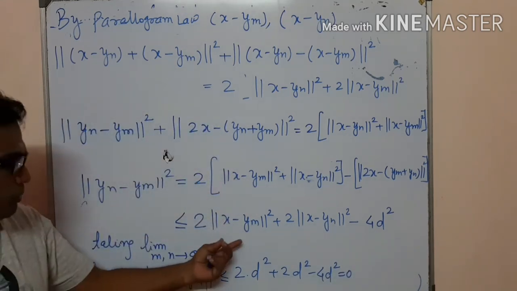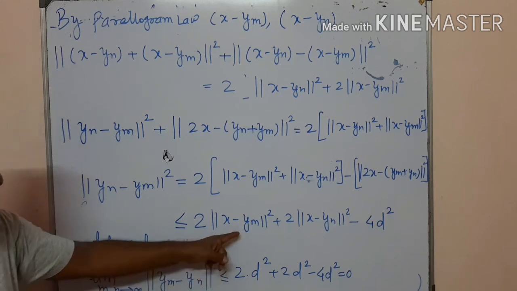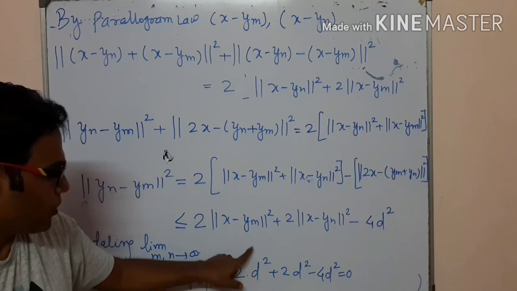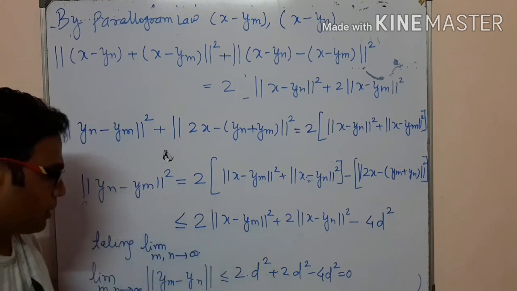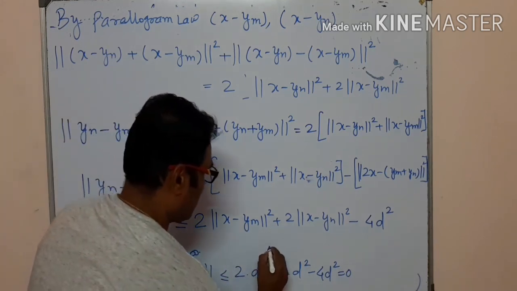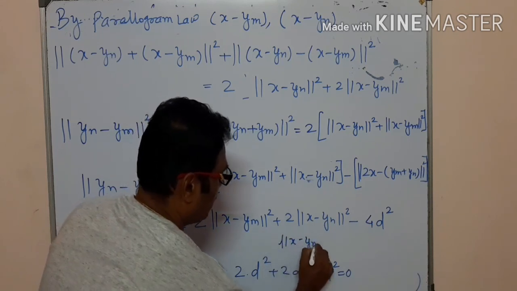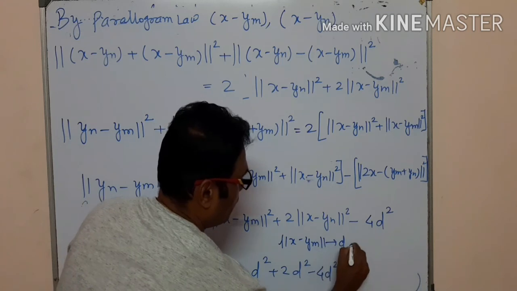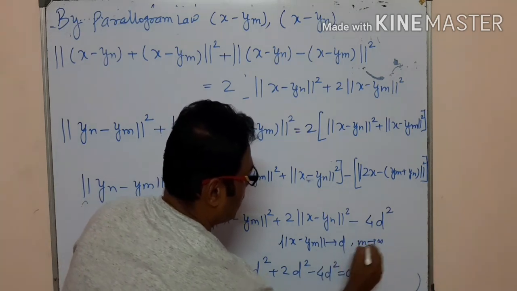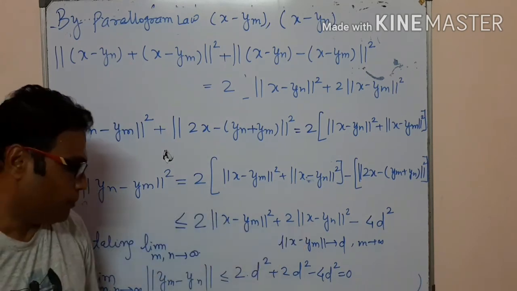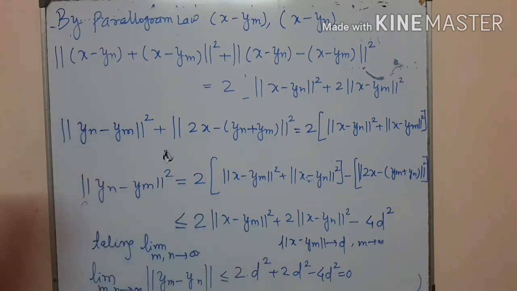We know that as m tends to infinity and n tends to infinity, these two terms tend to d, so that they become d square and d square. That is, we have already established by the definition of d that the norm of x minus ym tends to d as m tends to infinity. Similarly for the other one, so it is equal to 0.